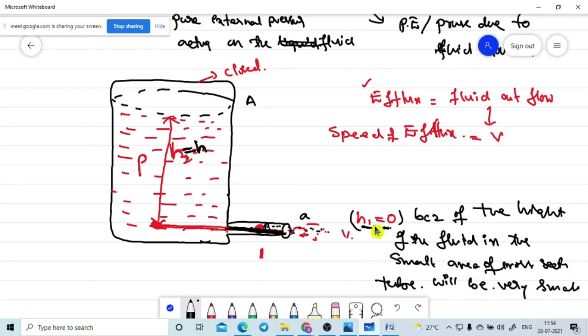So the height of the liquid column in this place is also 0. Are you getting? Is there any doubt?